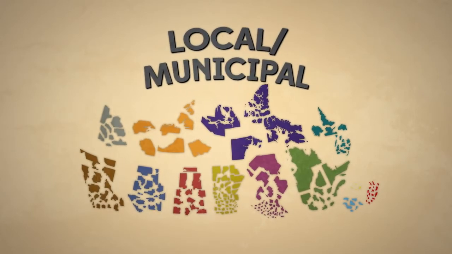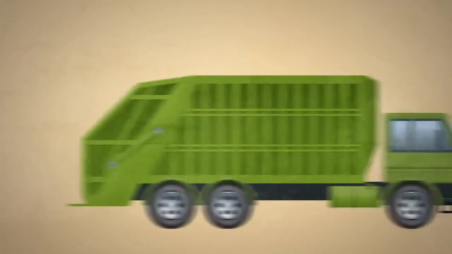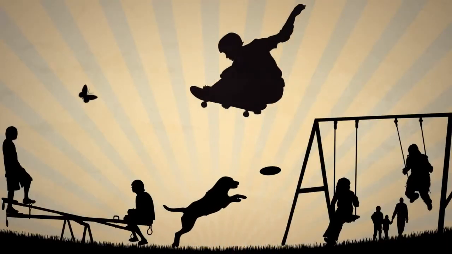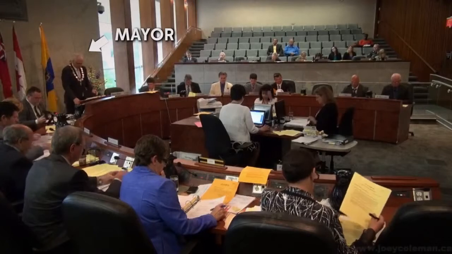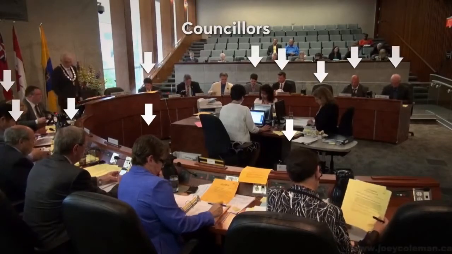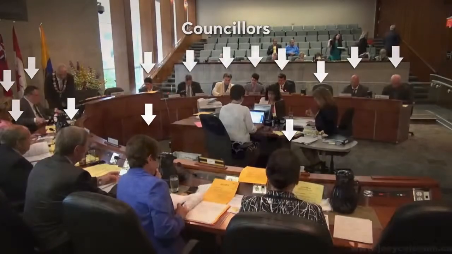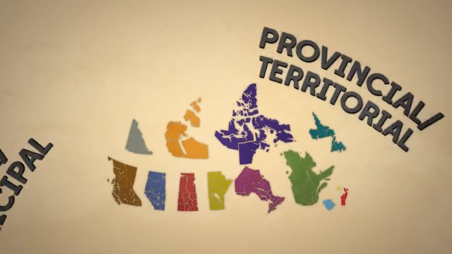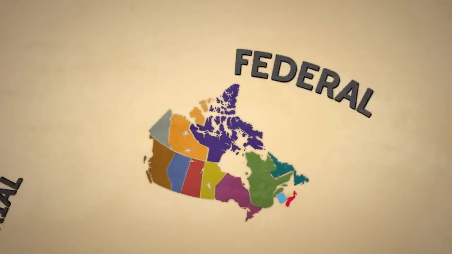Finally, there are local or municipal governments, who represent the interests of cities, towns, and villages. They receive their powers from the province or territory, and they are responsible for local matters such as waste removal, libraries, transportation systems, and parks and recreation. Their leader is typically called a mayor, and they meet with council members to make decisions for their communities. Many parts of your life are impacted by the various levels of government on an everyday basis.